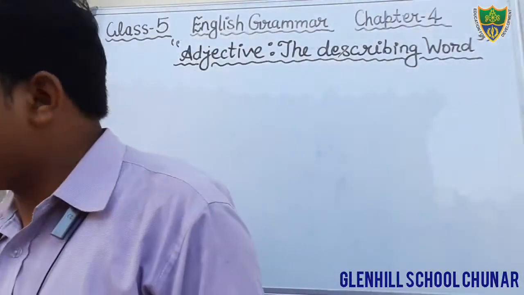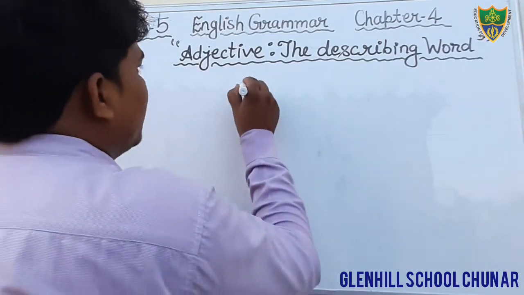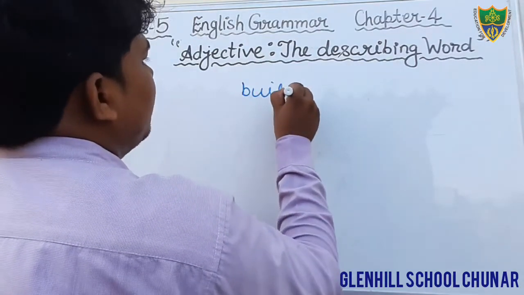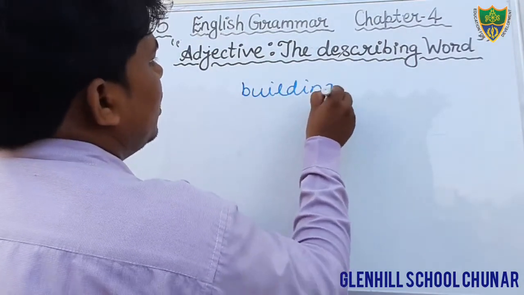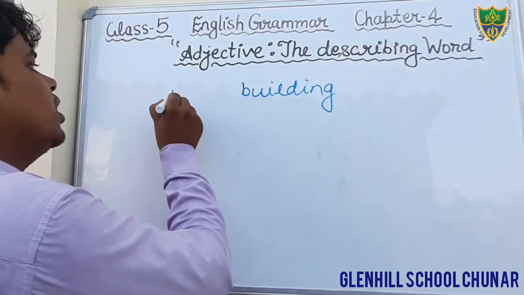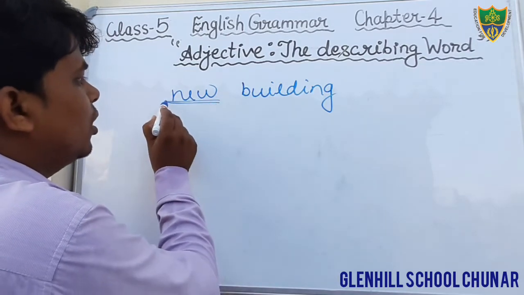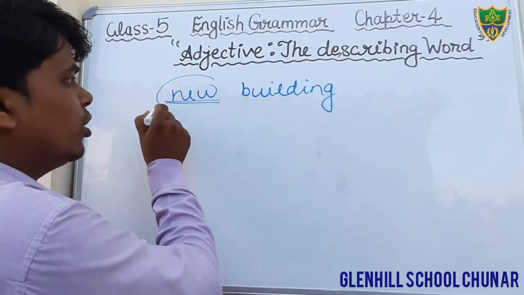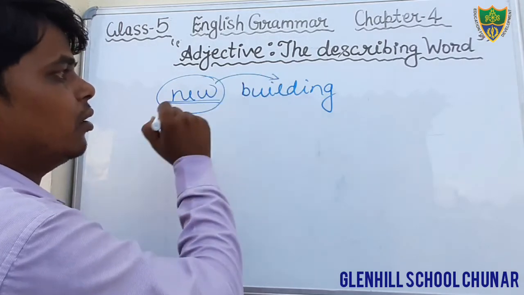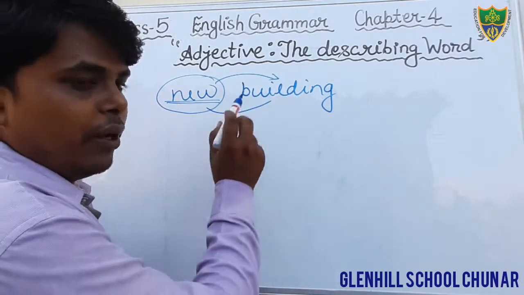Okay, for example, suppose that I am writing building, B-U-I-L-D, building, and building is a noun. Suppose that we are writing here new. What kind of building? New. So here the word new describes the quality of this building. That what kind of building? The building is a new building.